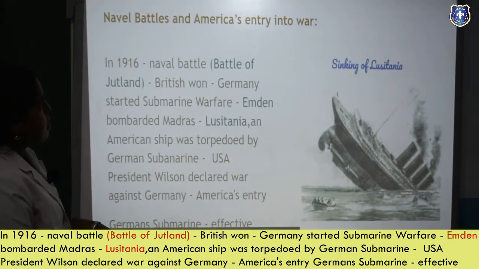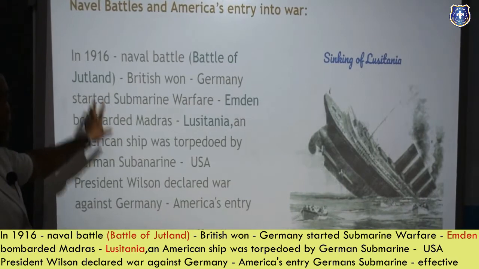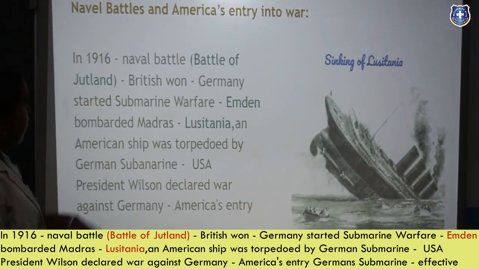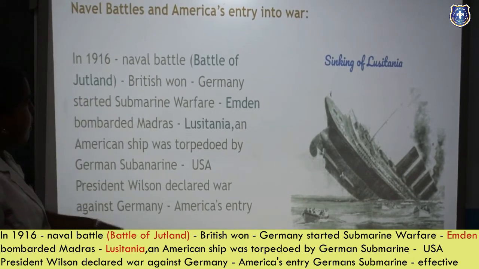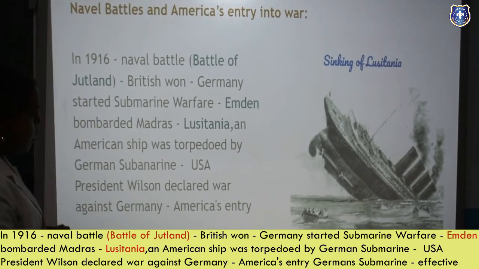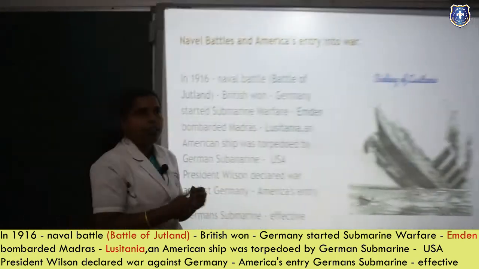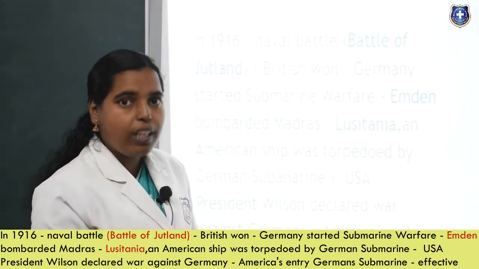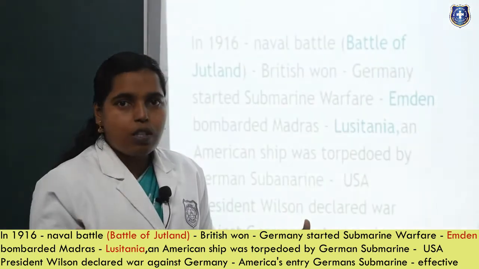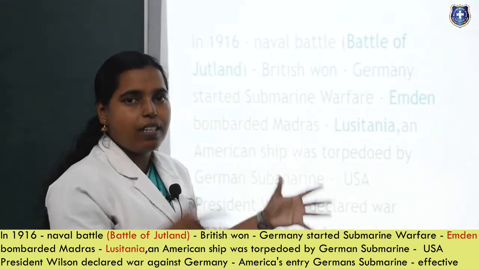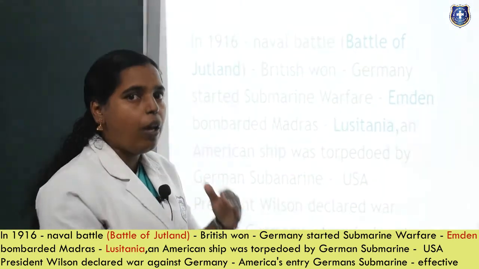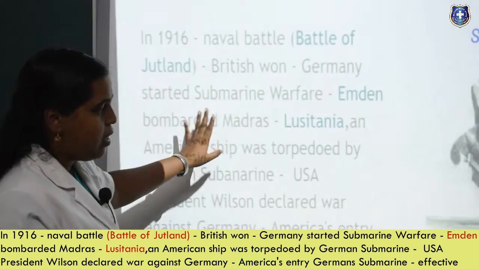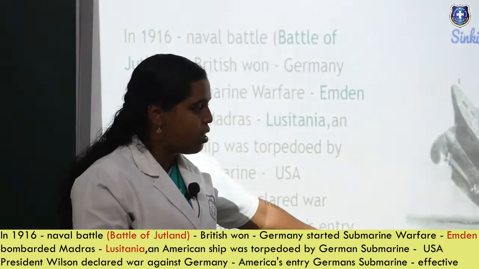Naval battles and America's entry into the war. Now the US is entering into the war. In 1916, at the naval battle of Jutland, the British won. Germany started submarine warfare. Already I said they found that seaways are better, and it is very easy to carry many weapons and many food items, everything from one colony to their nations. So they started having sea routes. They wanted to have stronger sea routes.